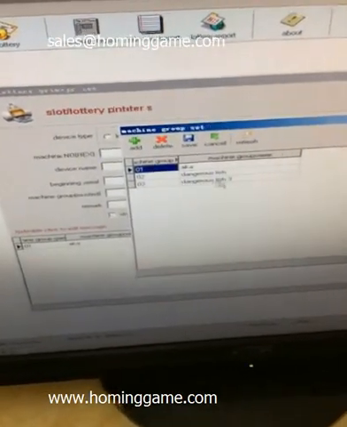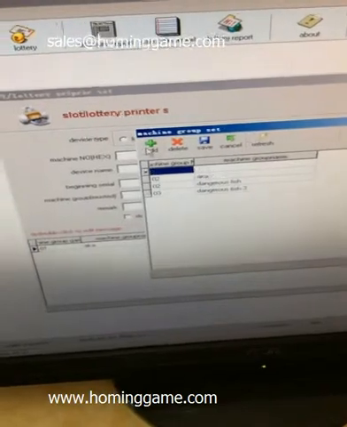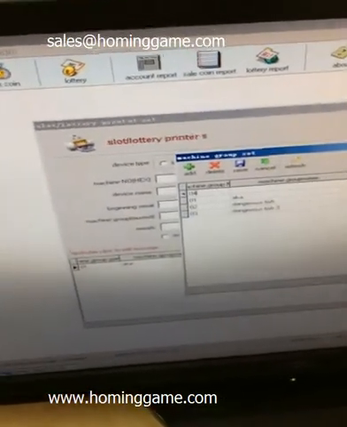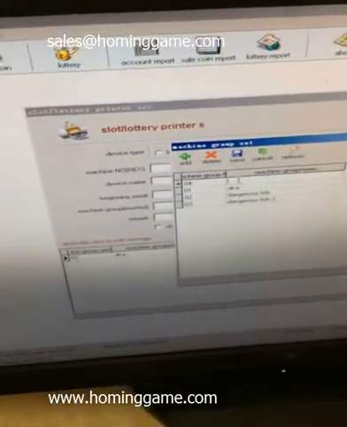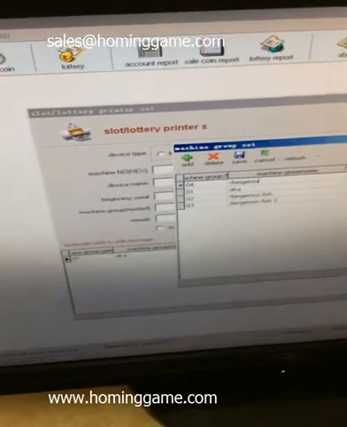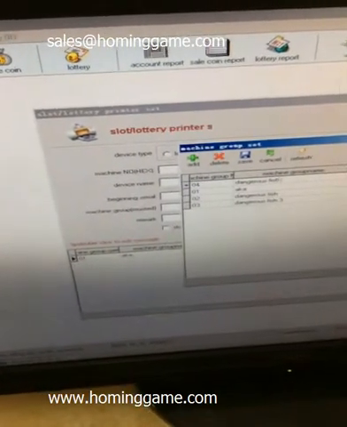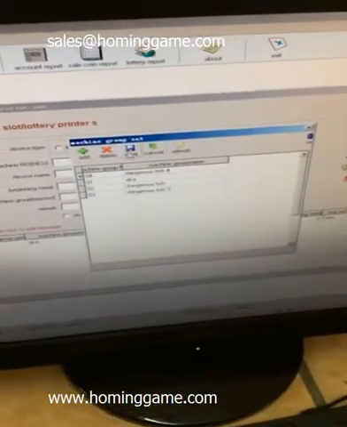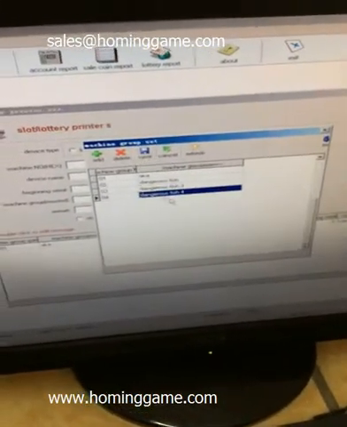Give it a number, which is 04, and the machine name is dangerous fish 4. Click the save button. Okay, and you can see that.